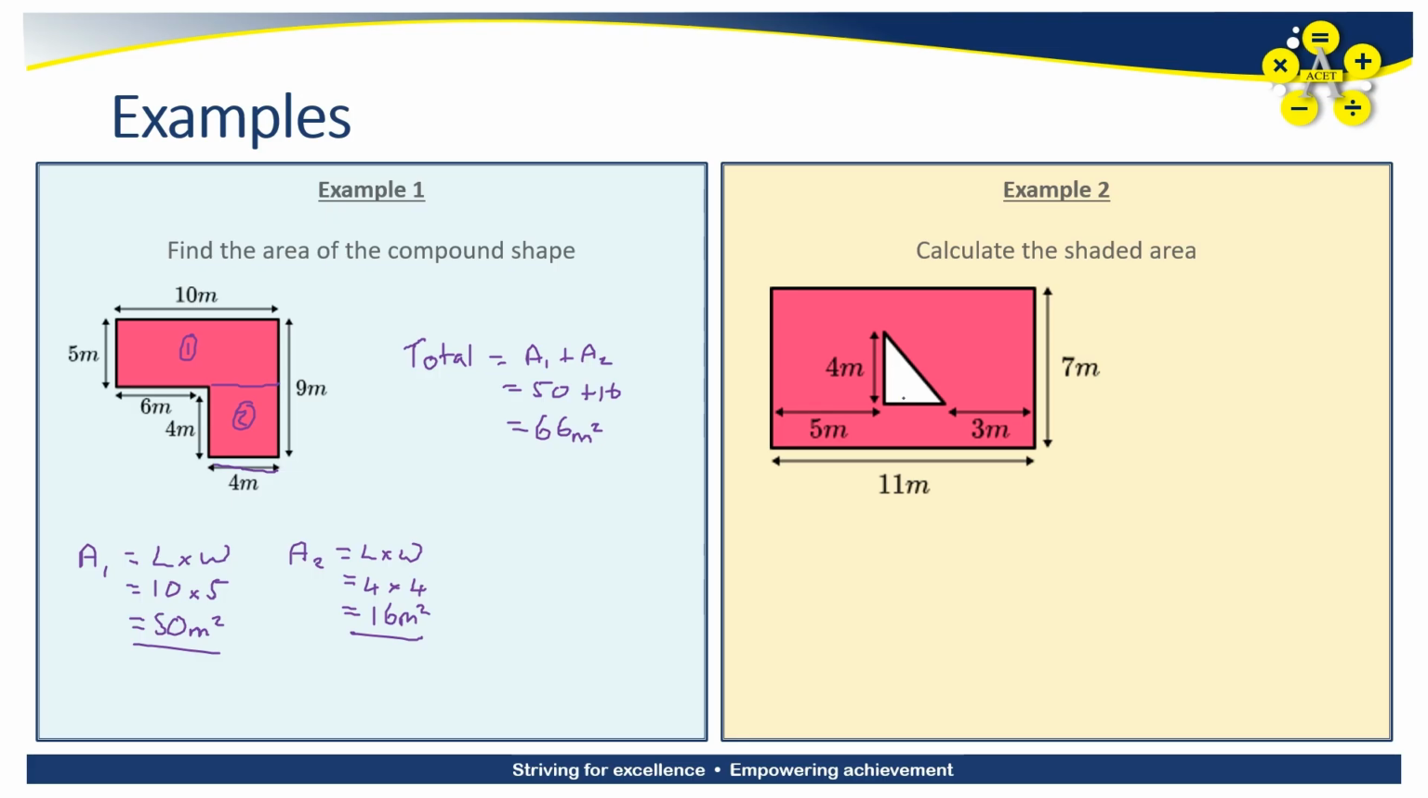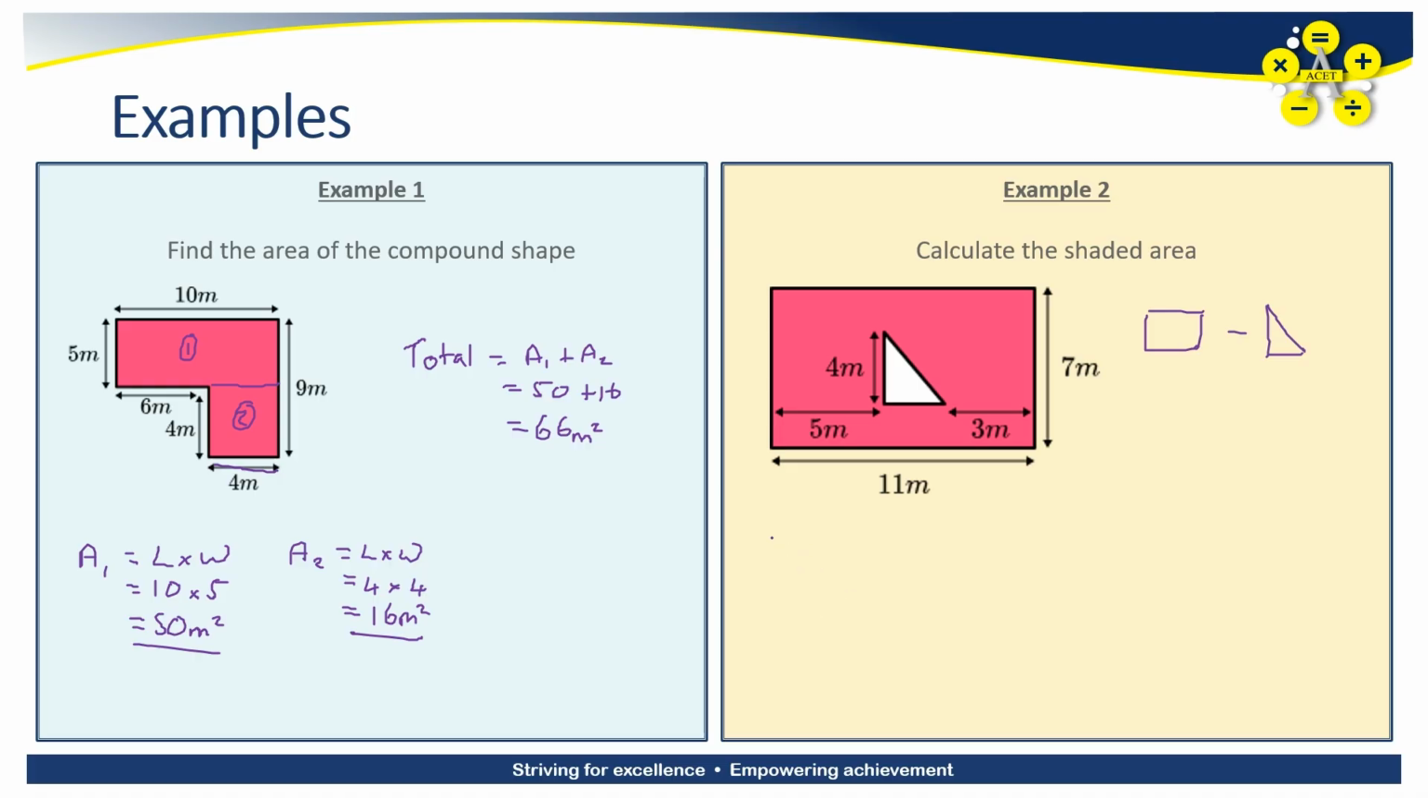Now, the second example doesn't show me that. It doesn't show me shapes put together. What it does show me is a basic shape with a part removed. So what I've got here is a rectangle, but with a triangle cut out of it. So when I'm calculating a shaded area, I need to consider, well, what would my total have been? And then what is the bit that I've taken out? So I'm going to calculate the area of the rectangle, and then I'm going to take away the area of the triangle, and that will give me this total shaded area.